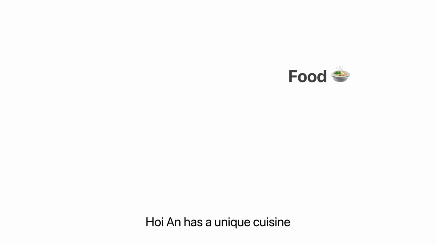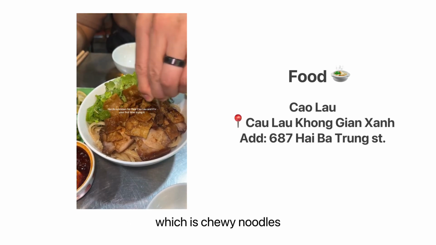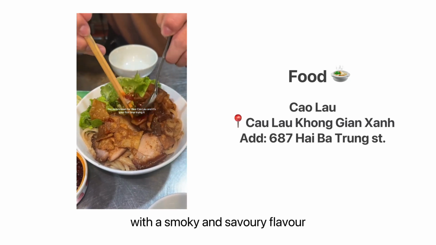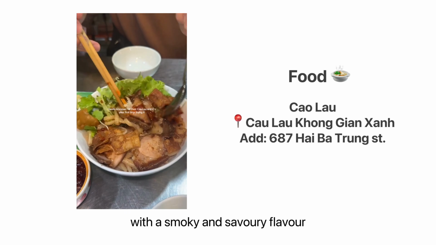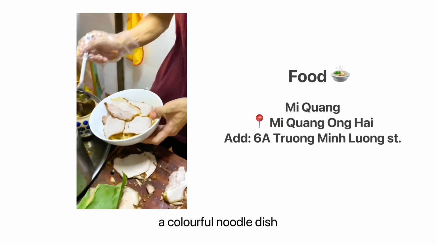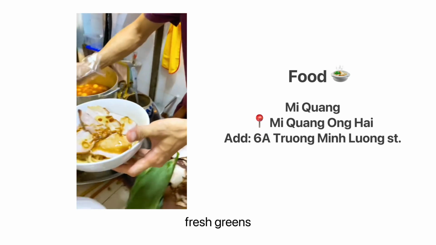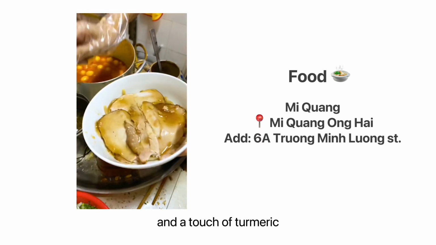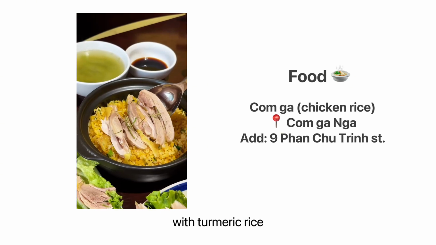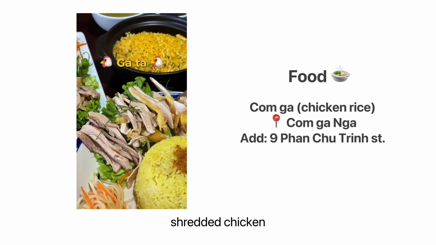Hoi An has a unique cuisine, and here are 3 must-try dishes. Cao Lầu, which is chewy noodles, herbs, and slices of pork with a smoky and savory flavor. It's only made in Hoi An. Mì Quảng, a colorful noodle dish with shrimp, peanuts, fresh greens, and a touch of turmeric. Cơm gà, which is chicken rice, simple but full of flavor with turmeric rice, shredded chicken, and herbs.